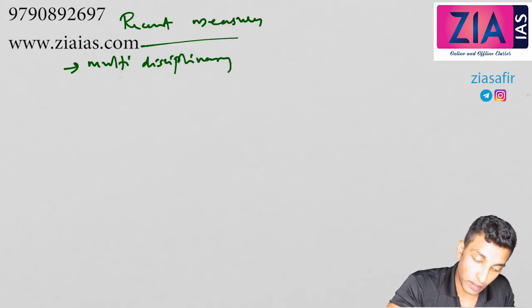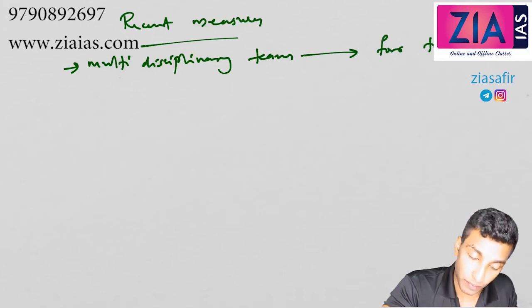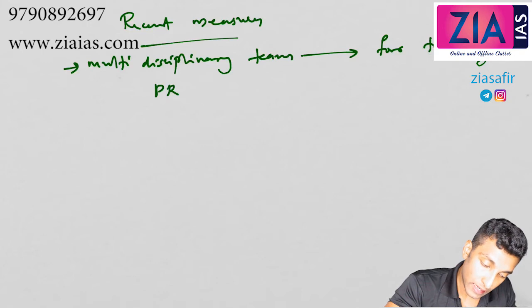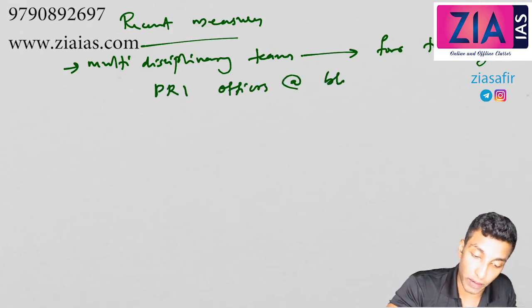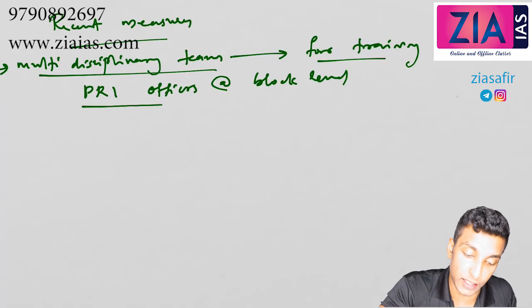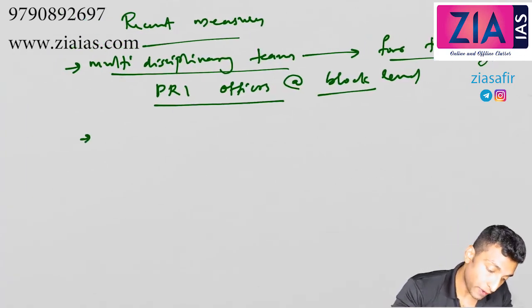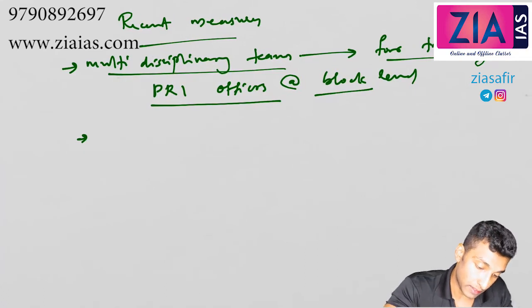Multidisciplinary teams have been created for training Panchayati Raj institution officers at the block level. So multidisciplinary teams have been created for training the Panchayati Raj institution officers at the block level. Secondly, an intensive and participatory planning exercise.